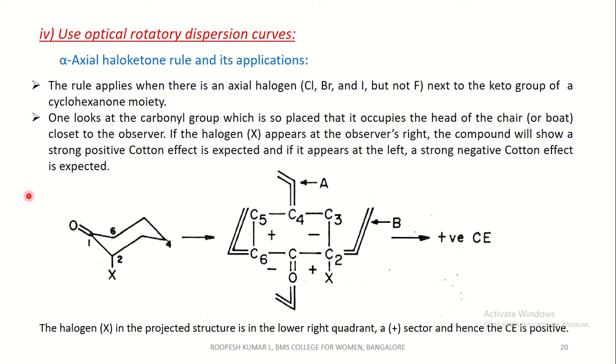That is, if you view through this, as I said before, carbon 6 will be left towards us and carbon 2 will be right towards us. Therefore, this halogen is on the right side, which lies in the positive quadrant, and hence this molecule shows a positive Cotton effect.